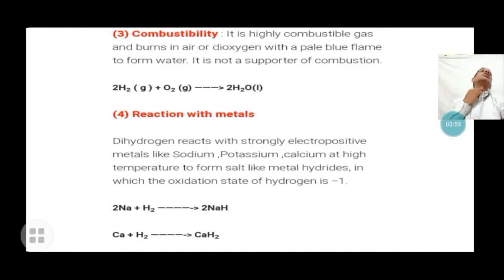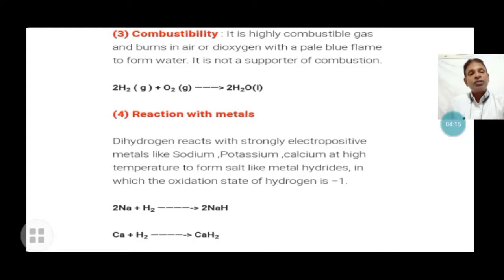Hydrogen shows two types of oxidation state elsewhere, -1 and +1, but when an alkali or alkaline earth metal hydride is formed, the oxidation state of hydrogen is -1.